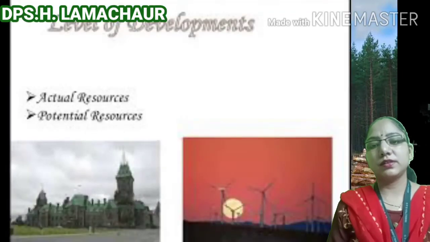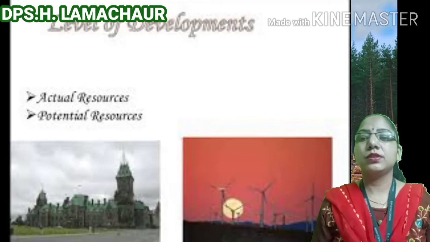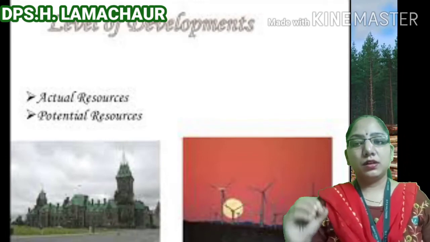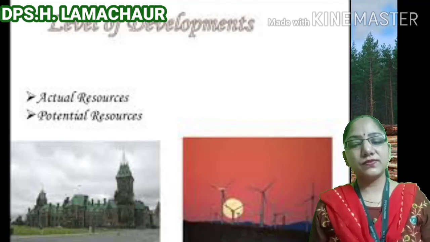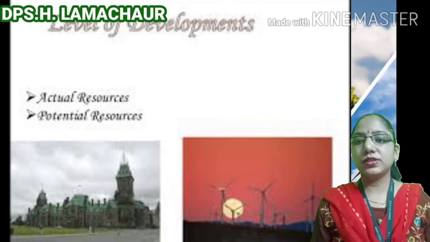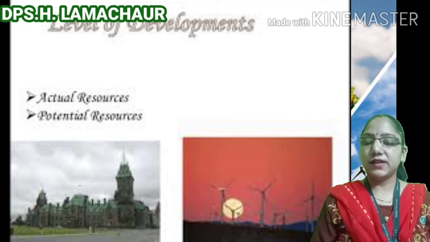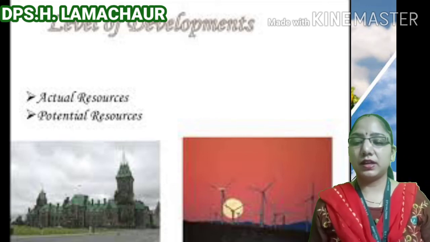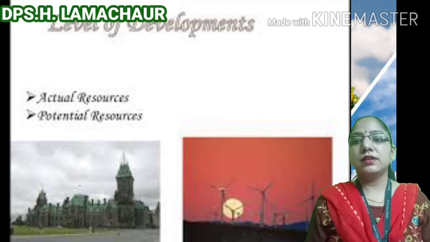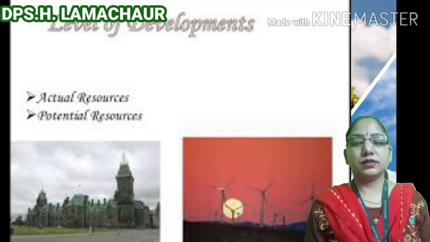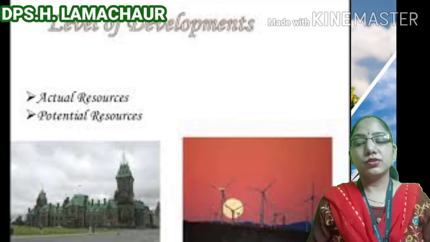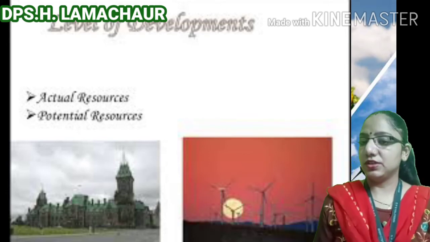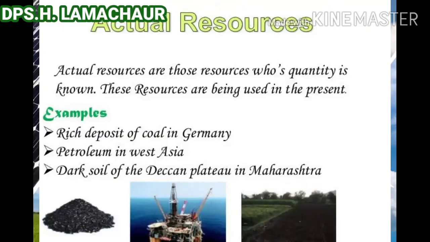So students, according to the fourth classification of the natural resources, that is development, the resources can be classified into again two parts: the actual resources and the potential resources.